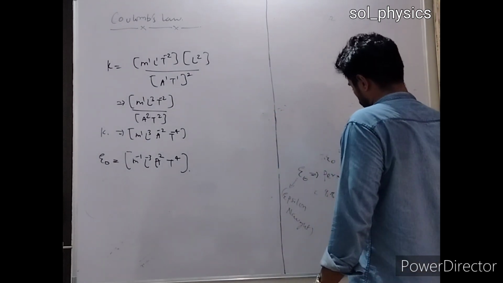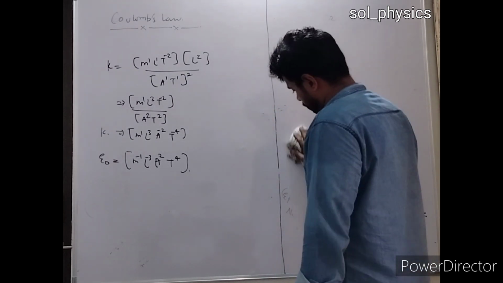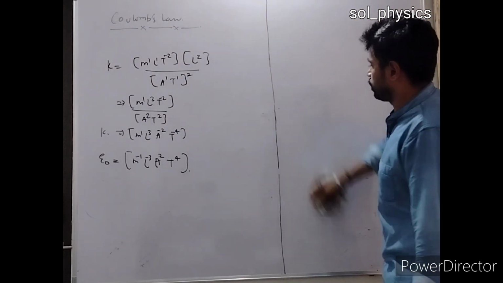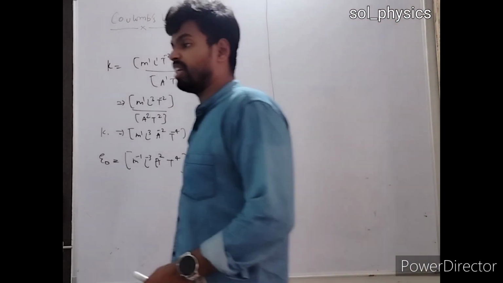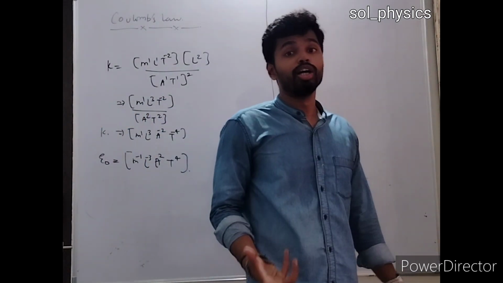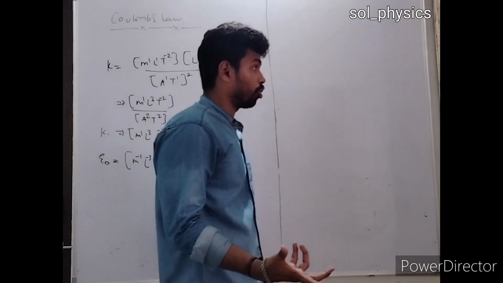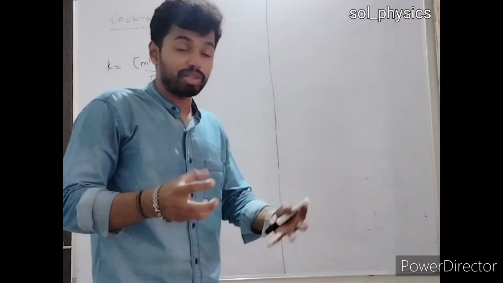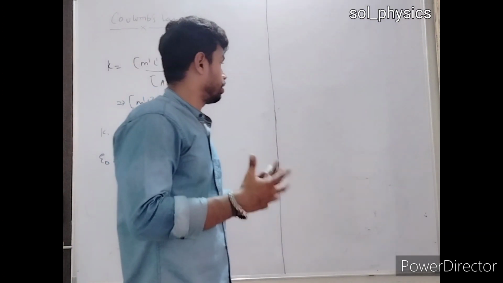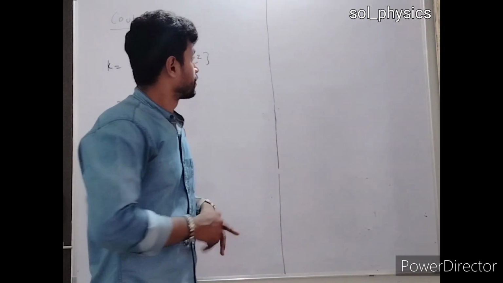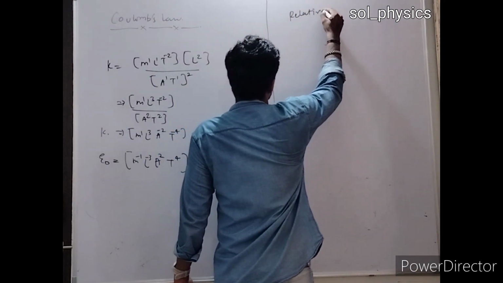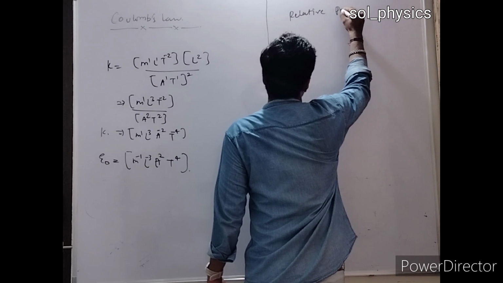So as of now we have discussed permittivity. Permittivity is something which tells you the strength of the electric field, or tells you whether in the presence of an electric field that particular medium will be influenced or not. उस मीडियम में कुछ प्रॉब्लम आएगी नहीं. अगर इलेक्ट्रिक फील्ड ज्यादा होगा तो वो पर्टिकुलर मीडियम वीक हो जाएगा या फिर स्ट्रांग होगा, या फिर उसके वजह से दो बॉडीज के बीच में फोर्स बढ़ जाएगा या कम हो जाएगा. दैट आइडिया इज जनरली like we can extract it with the help of permittivity. ठीक है. अब मुझे क्या समझना है कि relative permittivity we are going to discuss. Relative permittivity.